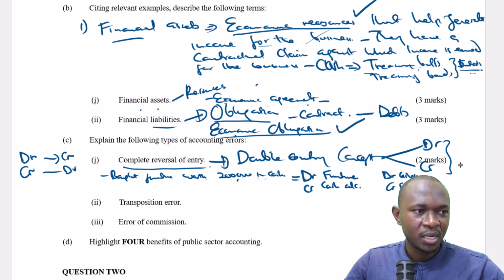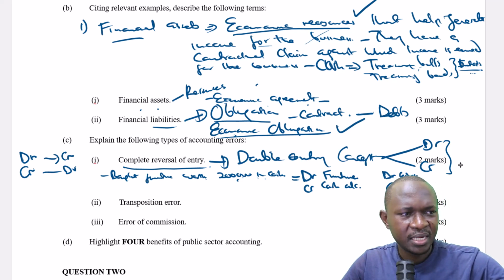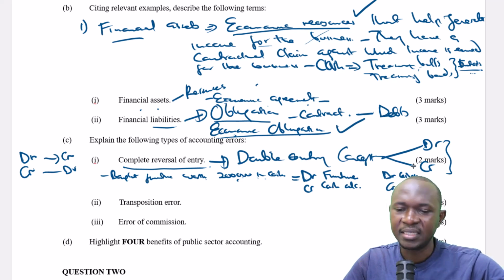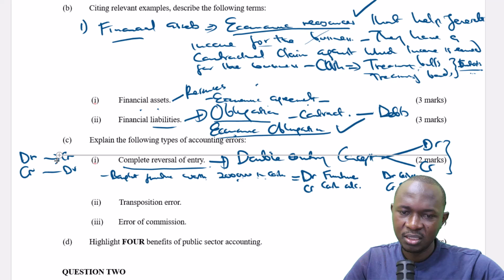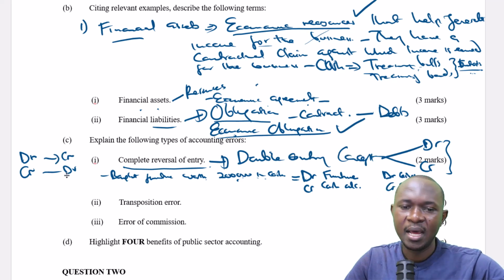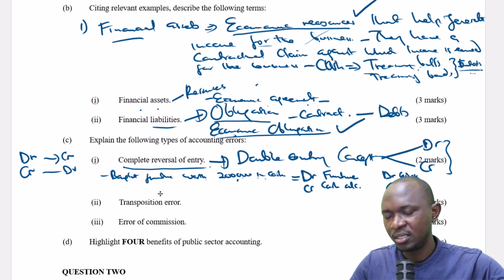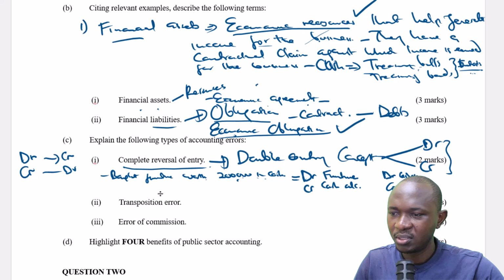So in your explanation, what do you say? Simply say that the error occurs when the correct amounts are entered, but the debit is recorded as credit and the credit as a debit. The amount is the same. The amount is correct. So in this case, 200, 200.